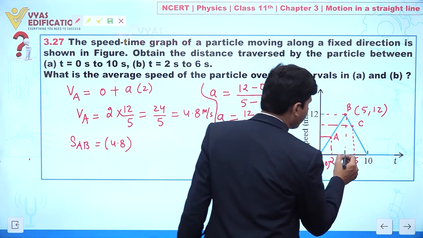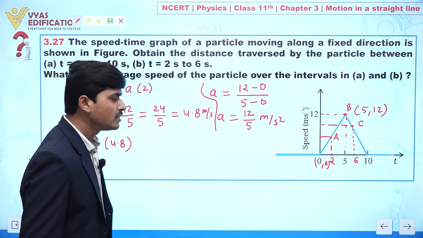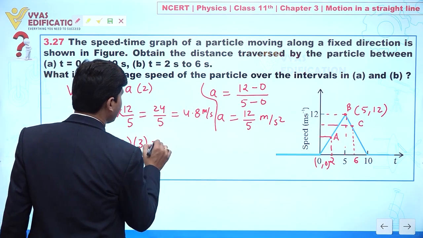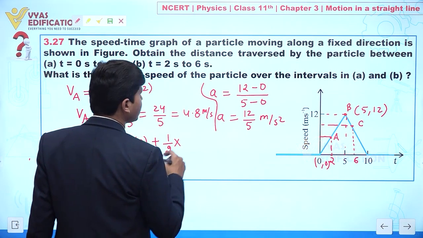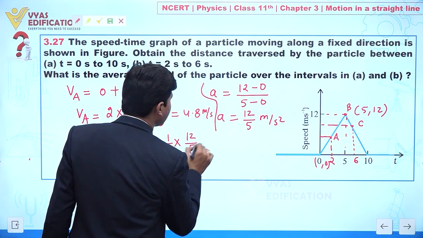From 2 to 5 we have total 3 seconds. So this is 3, plus 1 by 2 A T square. A is given, 12 by 5 into T square.